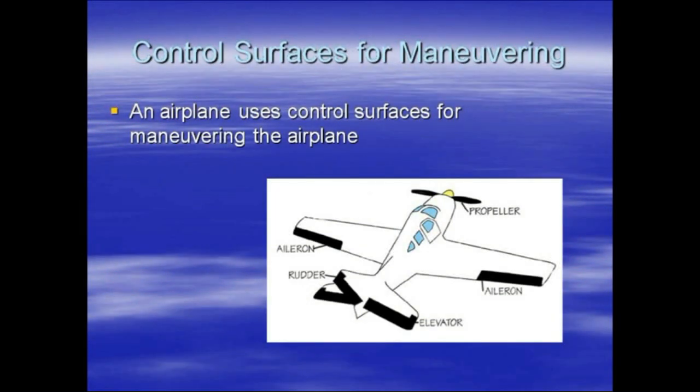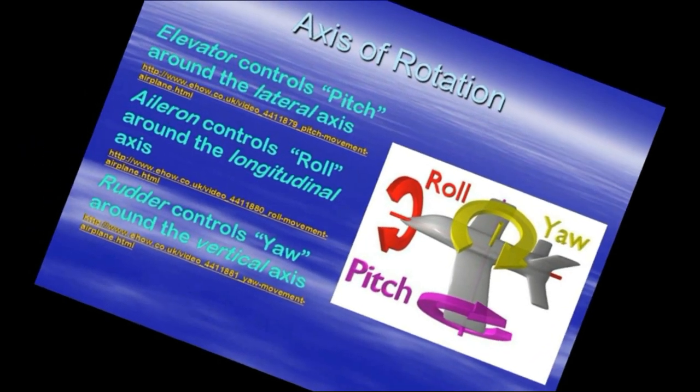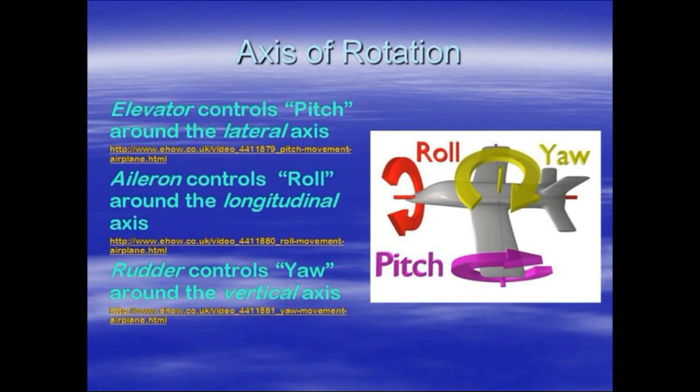And other things about this airplane: there are four main parts which are used to control or maneuver the airplane. What are the main parts? Rudder, aileron, propeller and elevator. And next, the most fascinating thing, how the pitches or rotations can be made. These are the few things that we can keep in mind.